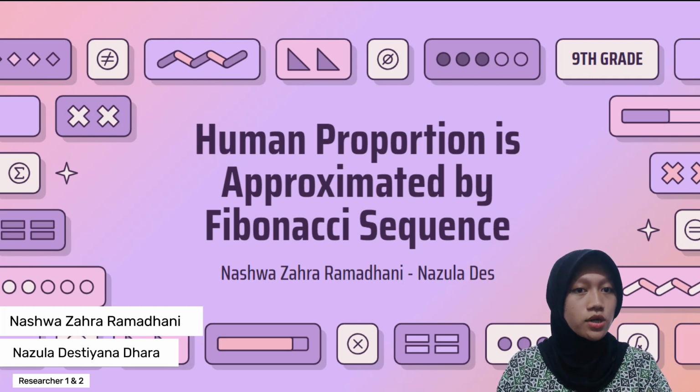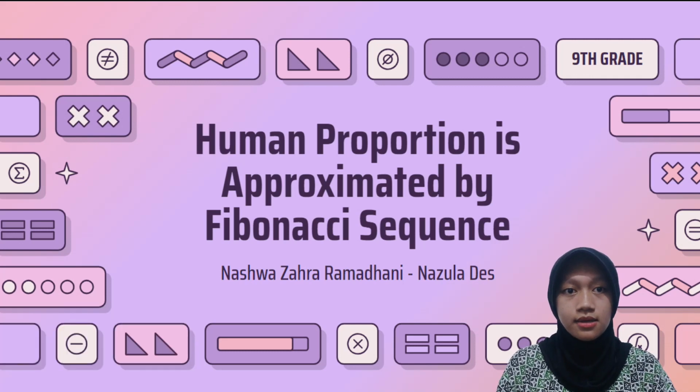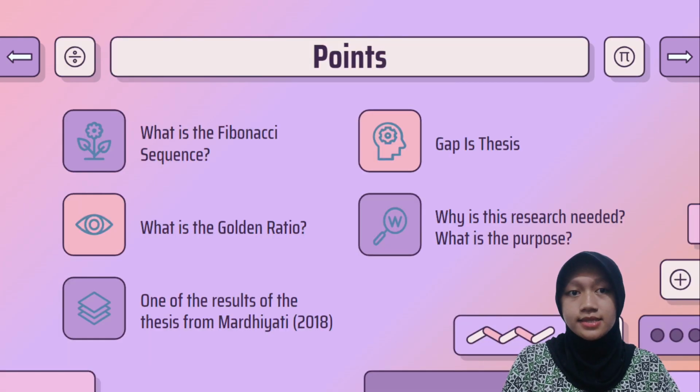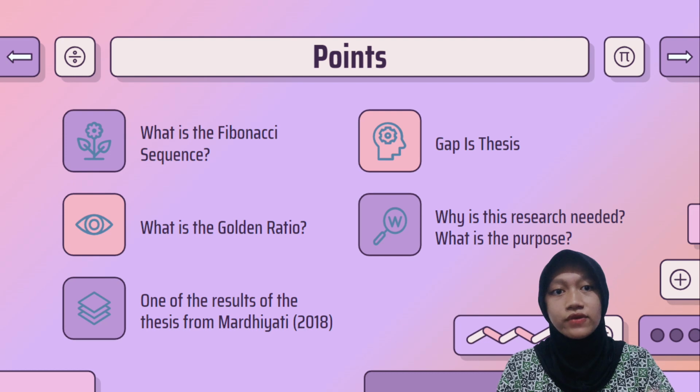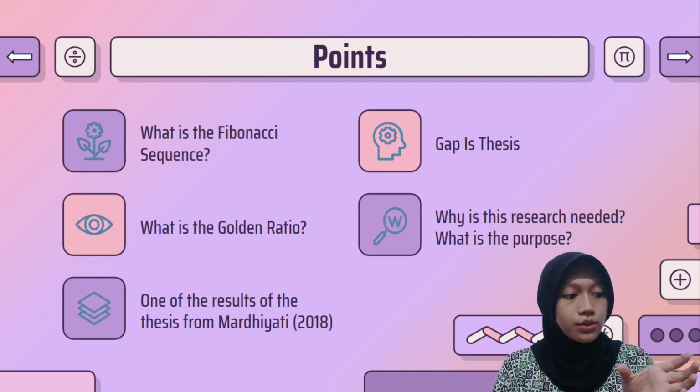Human proportion is approximated by the Fibonacci sequence. First, introduction. The Fibonacci sequence is a series of numbers where each number is the sum of the previous two numbers. It starts with 0 and then 1, 1, 2, 3, and so on.